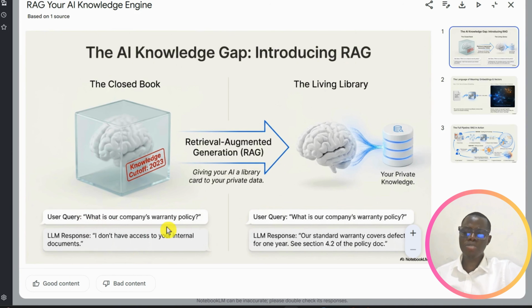For example, if you ask it questions about your company's warranty policy, the LLM will probably say, I don't know anything about that. But if you now introduce your own private knowledge, your own organization's data, or your personal information to the LLM, then you are going to get the retrieval augmented generation.